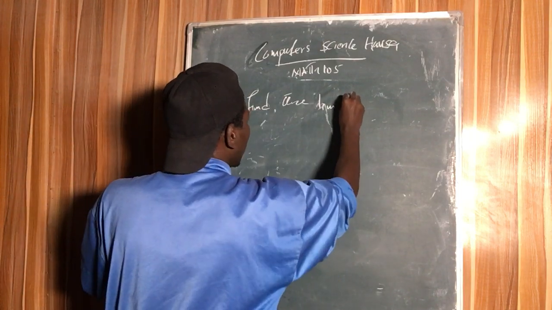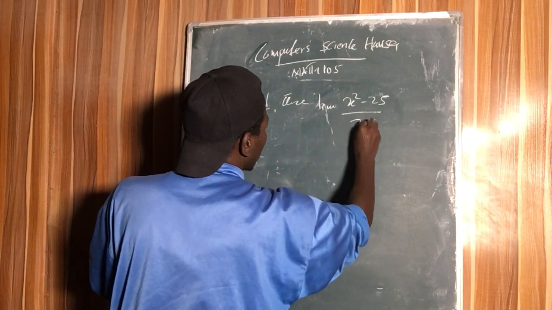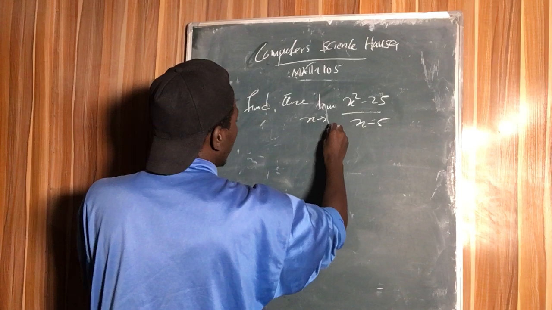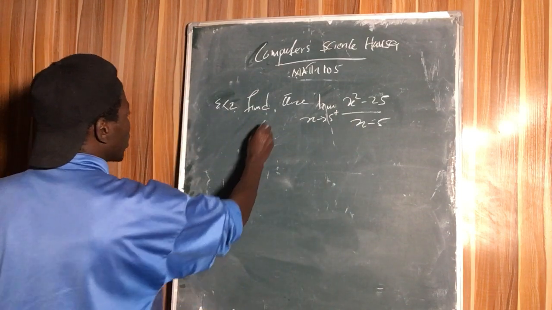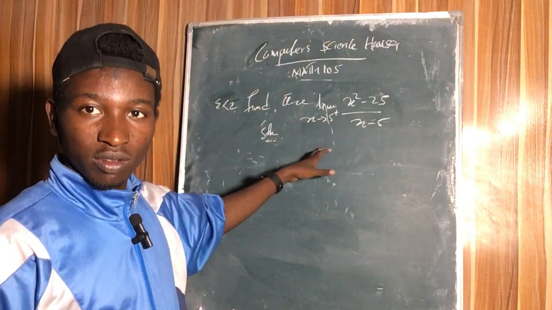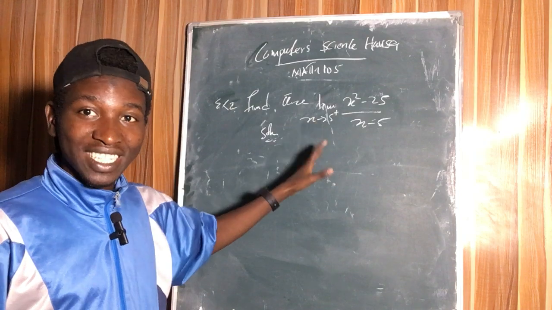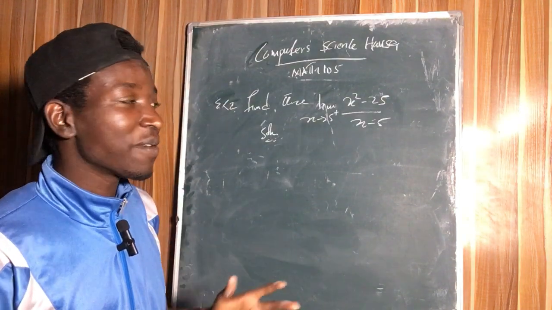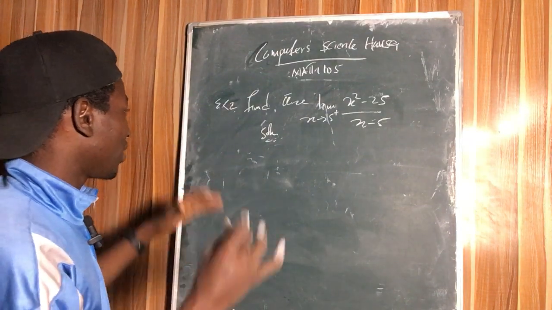So the limit of what? As x tends to 5 from the right. Solution. Here are the easiest ones. You can go and find some examples that are very challenging, for example ones you would spend days and days solving. But our aim here is to simplify things and give a quick overview of them.